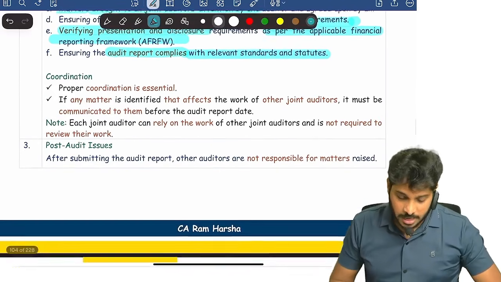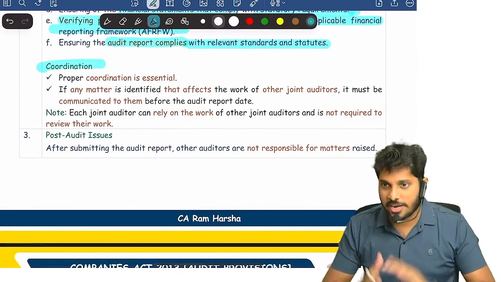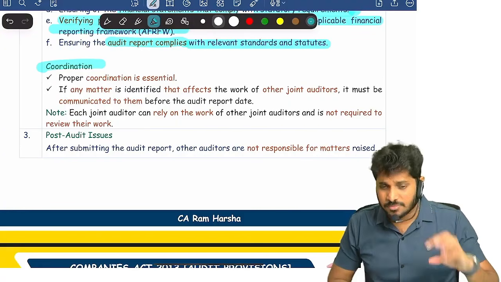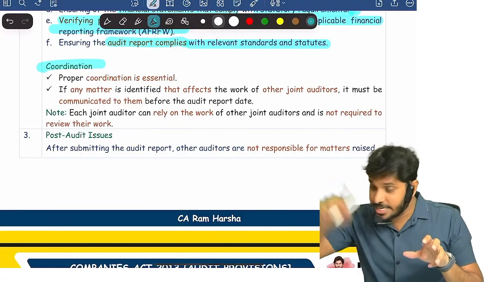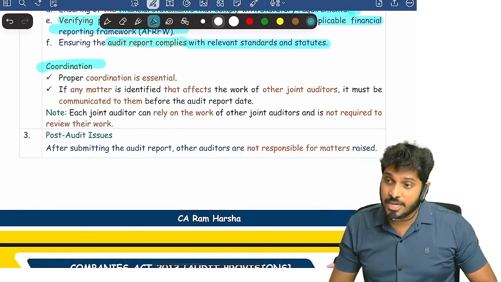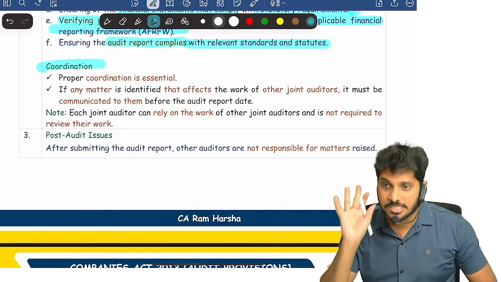Are you clear? Now there must be proper coordination between them. Correct? If one joint auditor, when he's doing the audit, finds some issue related to another joint auditor, he should inform him. Correct? Yes, sir. When should he inform him? After the audit is completed, or before the audit is completed? Exactly, before the audit is completed.